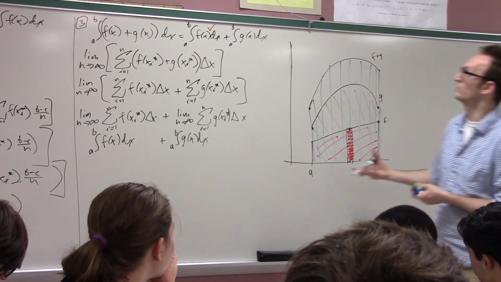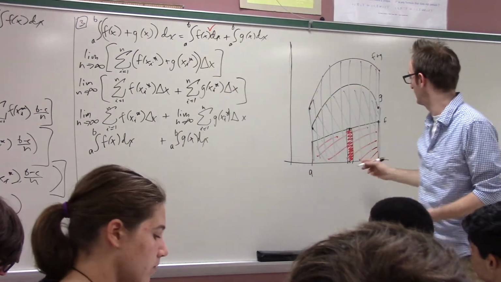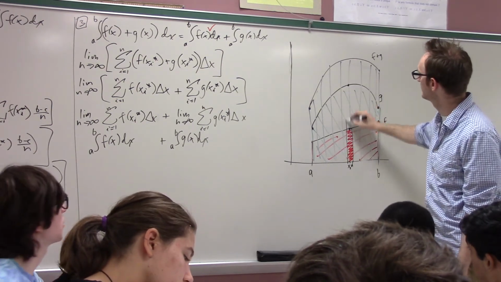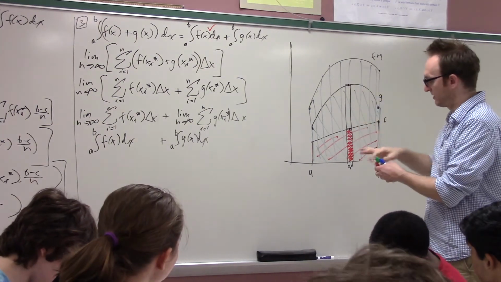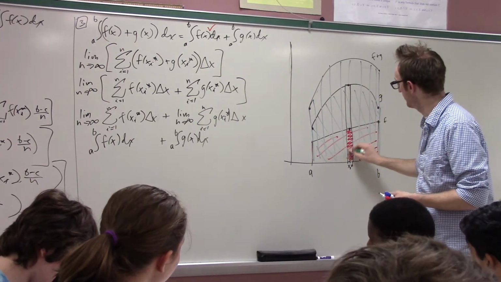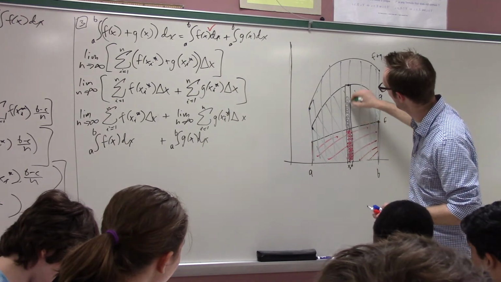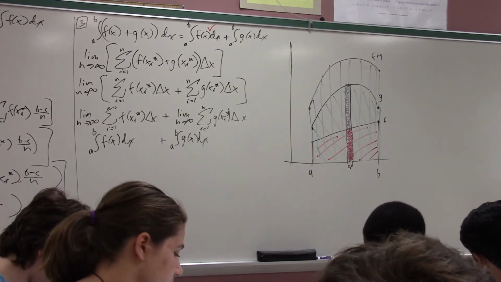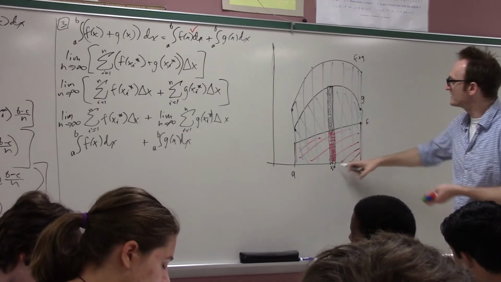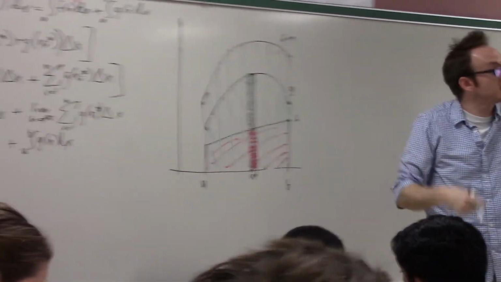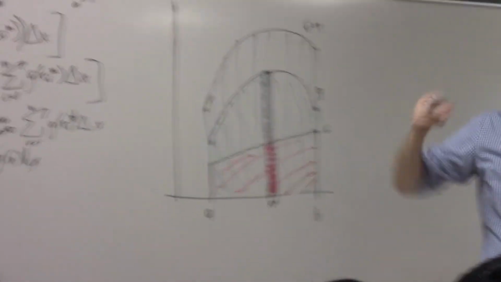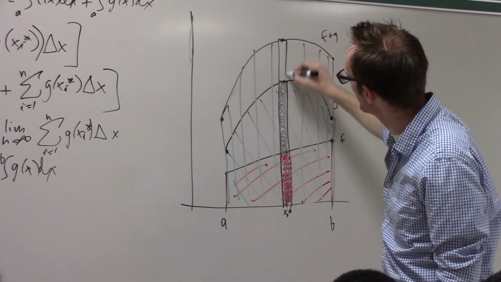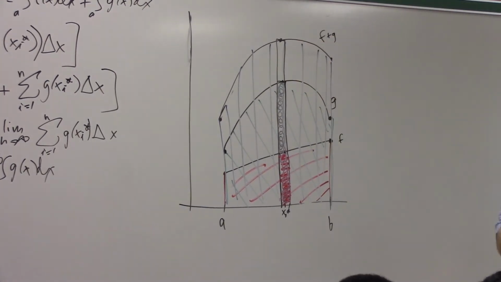That's what I do when I make this integral. I plug that same sample point, that x sub i star sample point, into the g function, and I get a rectangle of this height, and it's going to have an area of whatever this green thingy is, right? And then I plug that same sample point into the f plus g function. But what is the f plus g function by definition? The f plus g function is just the sum of the f function and the g function at that point. And so this rectangle has a height which is equal to the sum of the heights of those two rectangles.